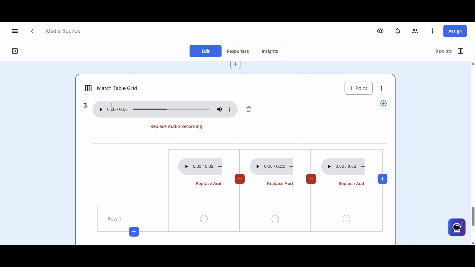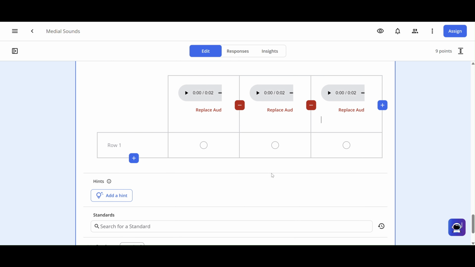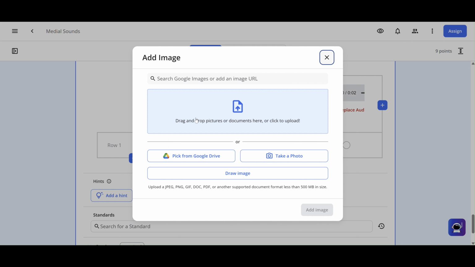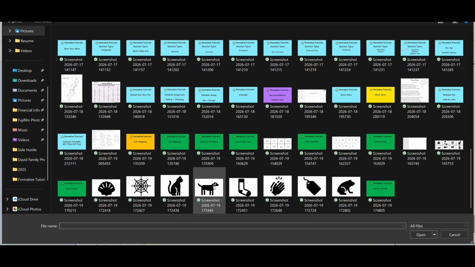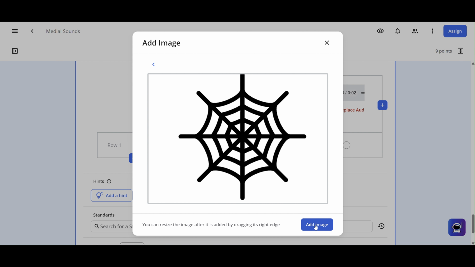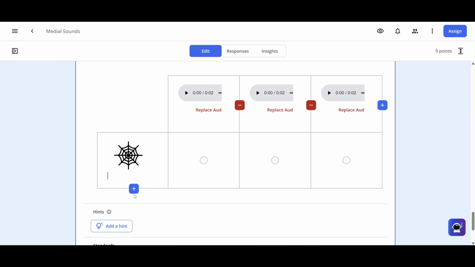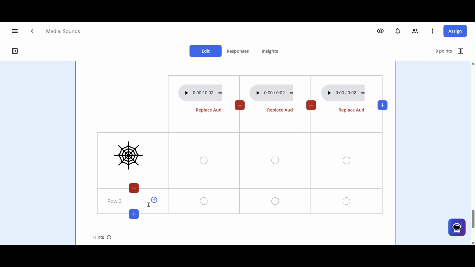So the directions are at the top. The different categories of the vowel sounds are in each column header. And now for the rows, that's where I'm going to import those images. I'm not going to do a bunch, I'll just do 2 or 3. Same idea as before, except it's all within the confines of the table. So there'll be less moving and dragging and clicking.